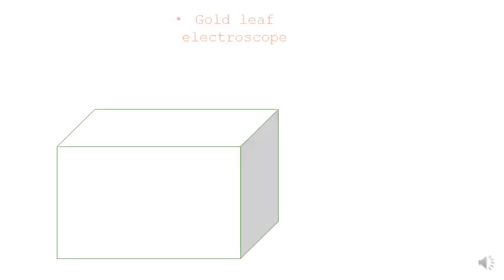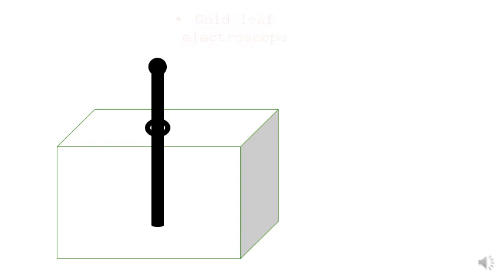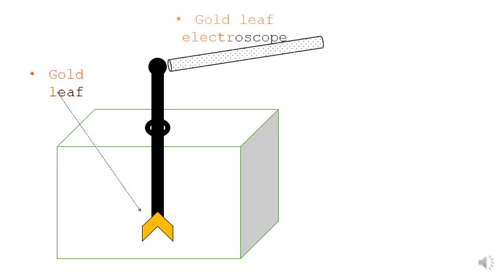Now the gold leaf electroscope. There is a square box, and in the center there is a rod. At the end of the glass rod I have connected one gold leaf in a V shape. I take a box, and in the center there is a glass rod. On the top of the glass rod there is a ball arrangement, and on the bottom side I have connected one gold leaf. This is the gold leaf I have mentioned.